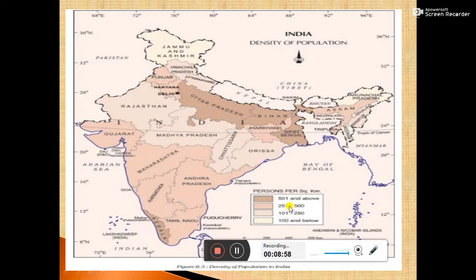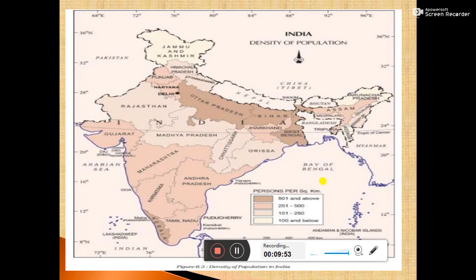We can see that 501 and above persons per square kilometer live in Uttar Pradesh, Bihar, West Bengal, Kerala. 251 to 500 persons per square kilometer live in Andhra Pradesh, Maharashtra, Gujarat, Karnataka, Tamil Nadu, Punjab. 101 to 250 persons per square kilometer live in Rajasthan, Madhya Pradesh, Chhattisgarh, Odisha, Assam, Uttarakhand, Himachal Pradesh. 100 and below persons per square kilometer live in Arunachal Pradesh, Jammu and Kashmir.